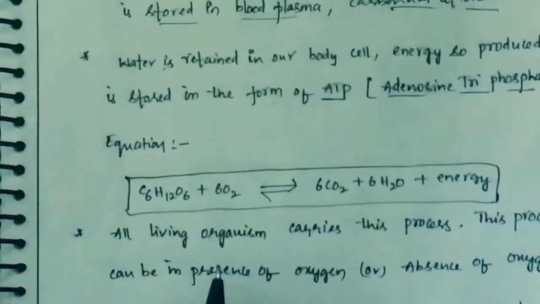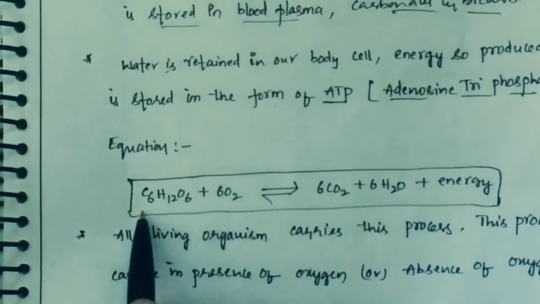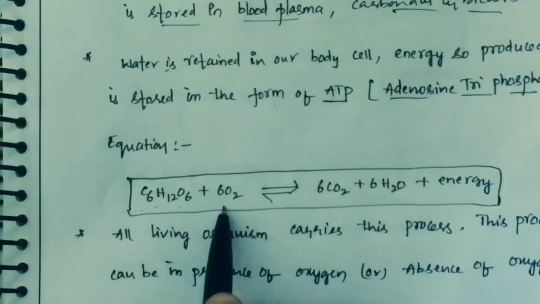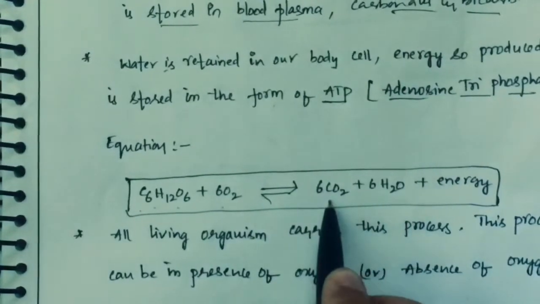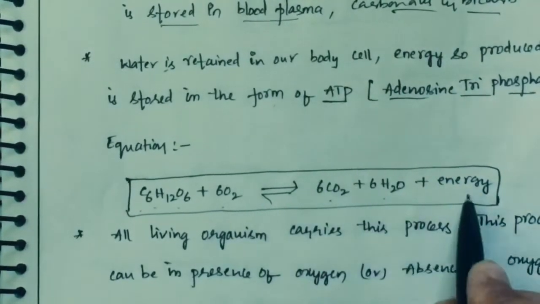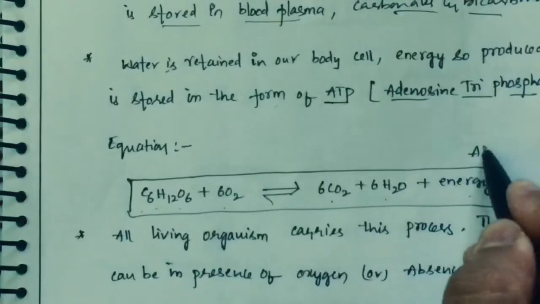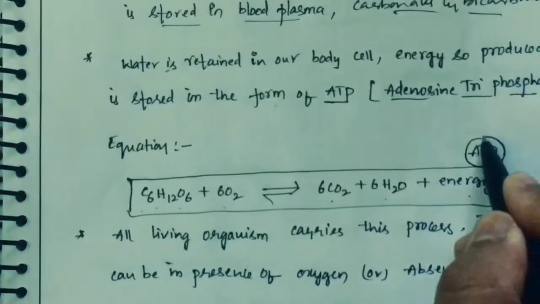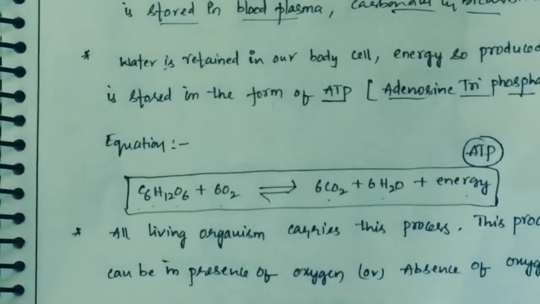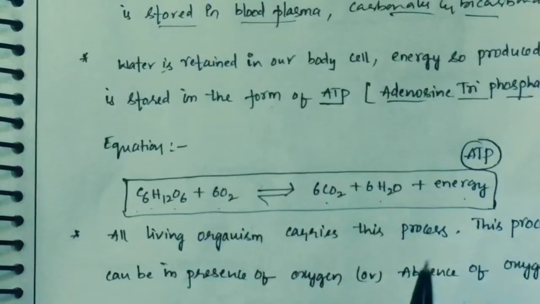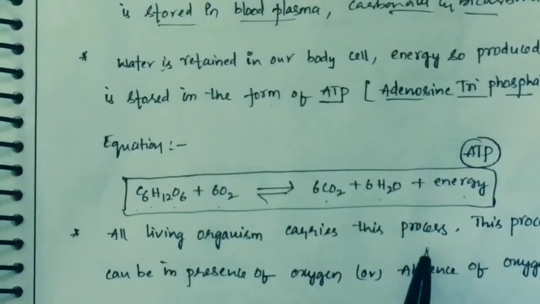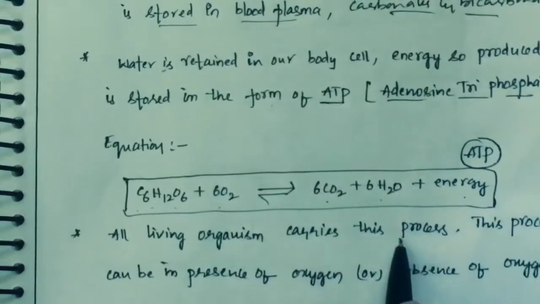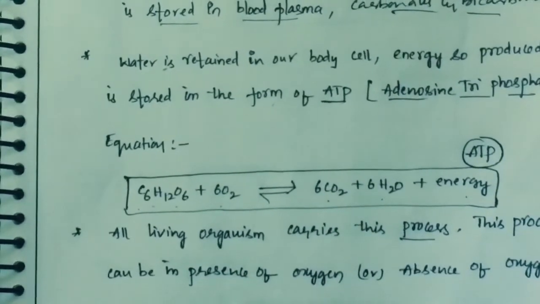The chemical equation for cellular respiration is C6H12O6 plus 6O2 gives rise to 6CO2 plus 6H2O plus energy. Energy is produced and stored in the form of ATP. All living organisms, unicellular or multicellular, have to carry out this process.